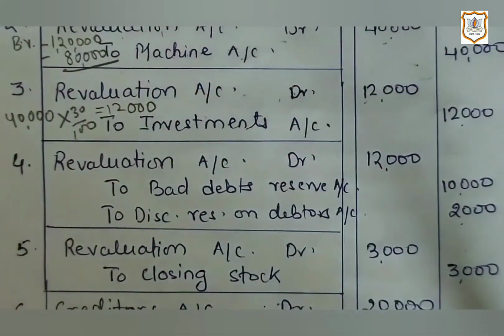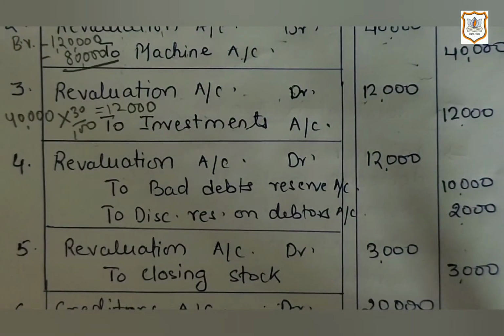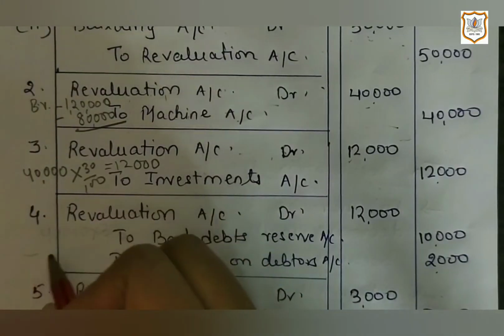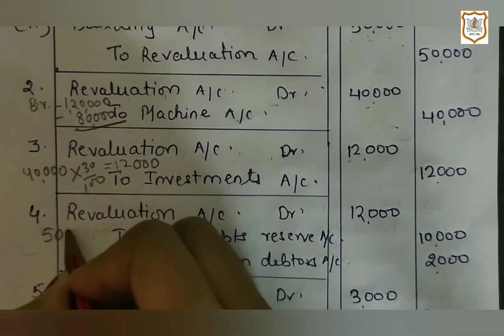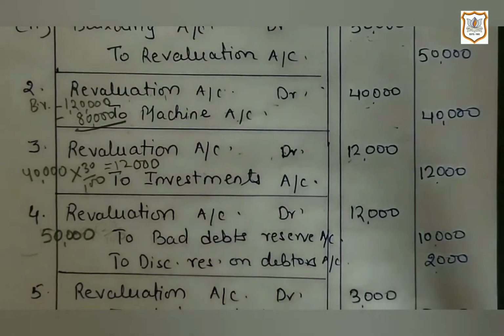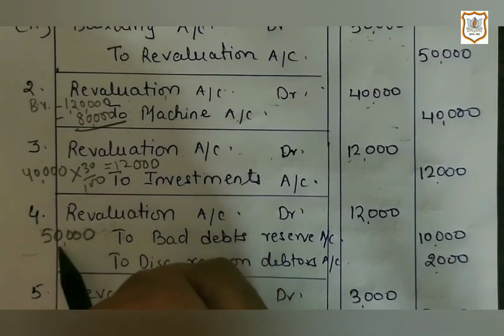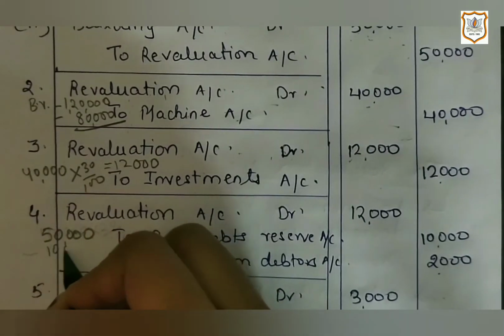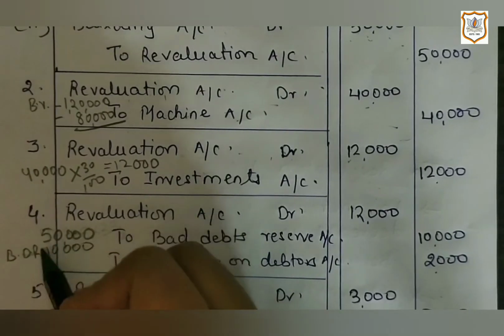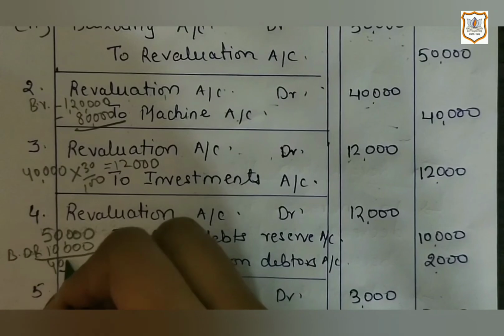Now the next information, number 4 in your question. Provision for bad debt reserve at 20% and discount reserve of 5% is to be made on debtors. So first you check the amount of debtors in the balance sheet. It is 50,000, and we have to provide bad debt reserve of 20%. So 20% of 50,000 is 10,000. That means the bad debt reserve is 10,000. If we deduct it, we will get 40,000.